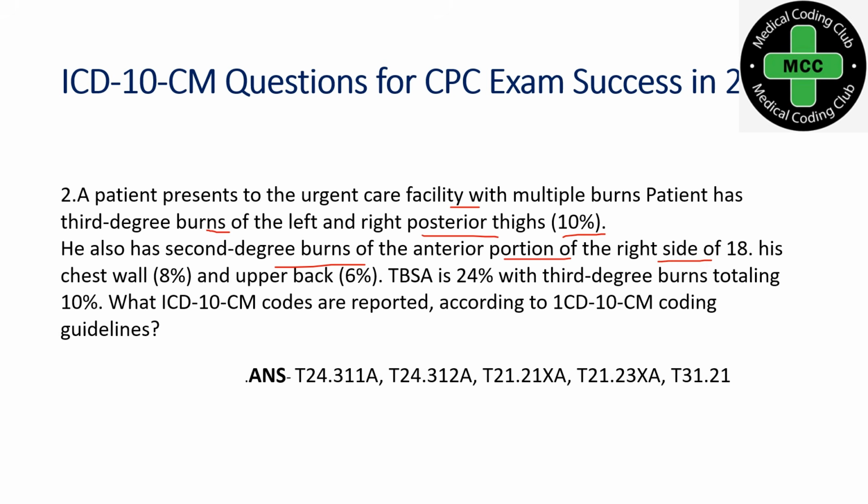No, some kind of blender here. It's okay. Just focus on the percentage. Chest wall is 8%, upper back 6%, total body surface area is 24% with a third degree burn, and totaling 10%. Third degree burn totaling 10%.